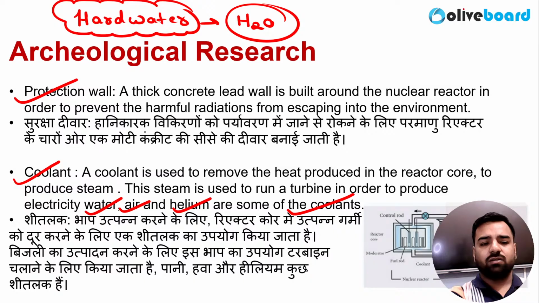Okay, so this coolant is done, protection wall is also done. And why is the protection wall so thick? Because these are harmful radiations and they might escape into the environment and create issues for us. So these very thick walls are created in order to protect us and all the plants and animals from these harmful radiations. Okay, next.